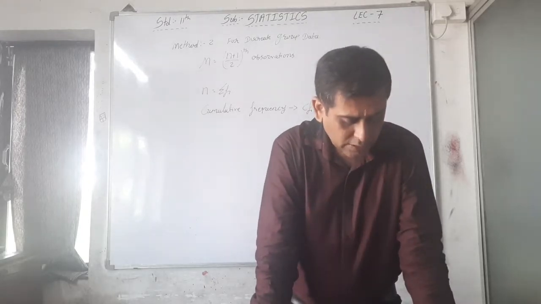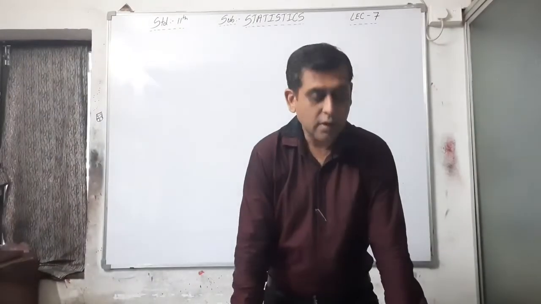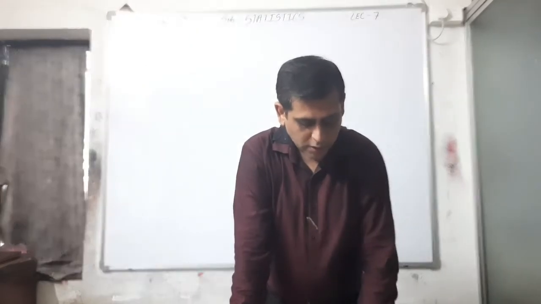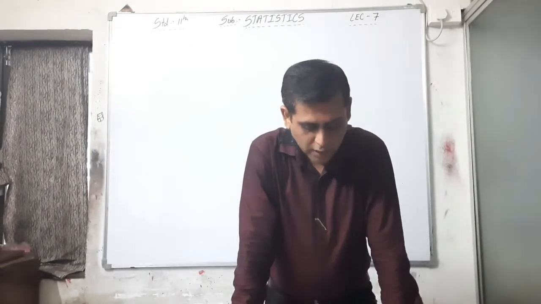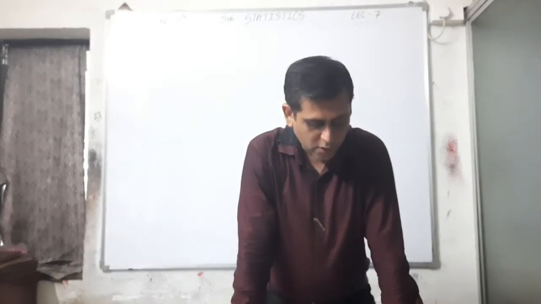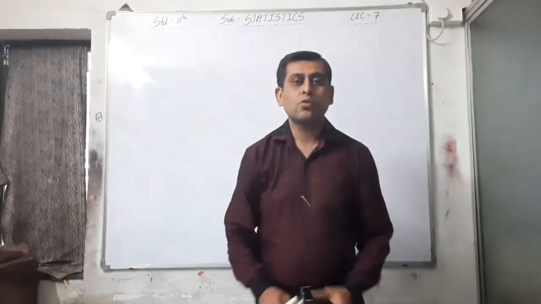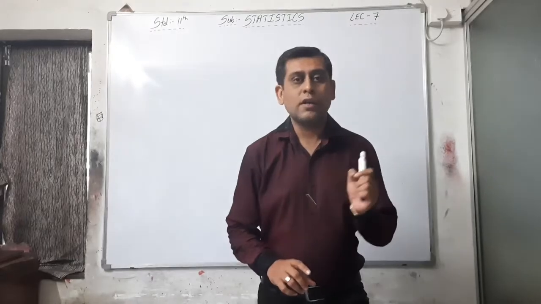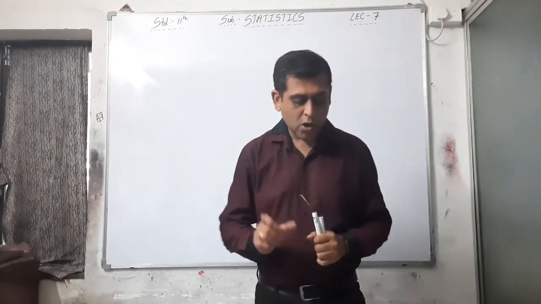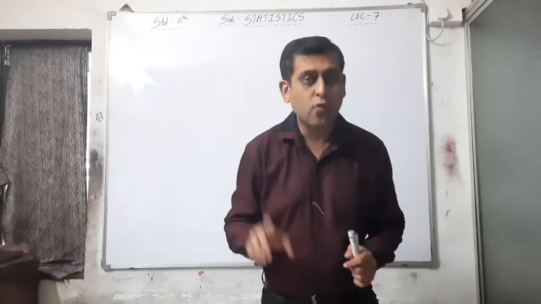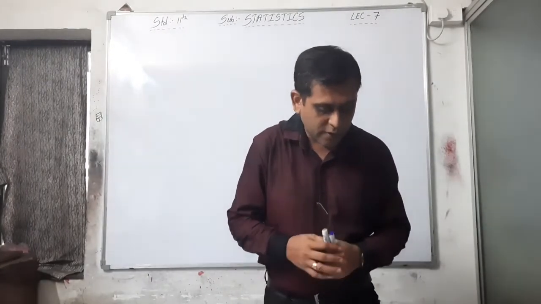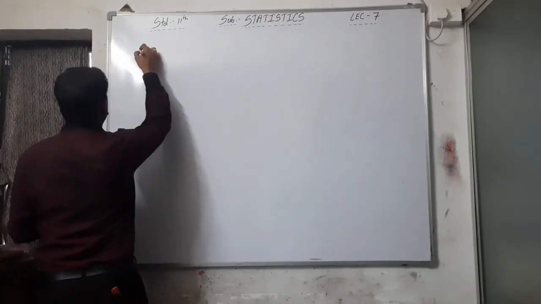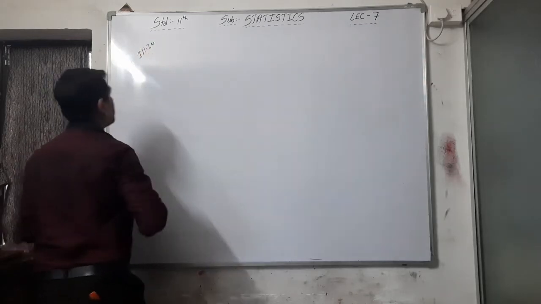Next illustration, see illustration number 20. Read the question first. On page number 86, the following table shows the record of absent students of a class during a month. Find the median number of absent days per student. See the data here. The data is given as a discrete distribution. Only x is given, that is 0, 1, 2, 3, 4, 5, and then frequency f is given. Okay, so now I am writing the question first, and then I will explain illustration number 20.